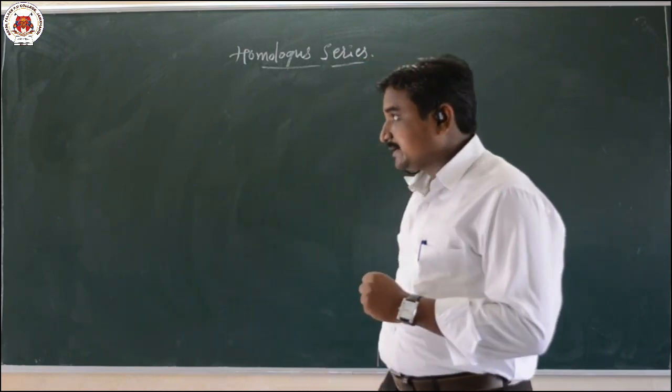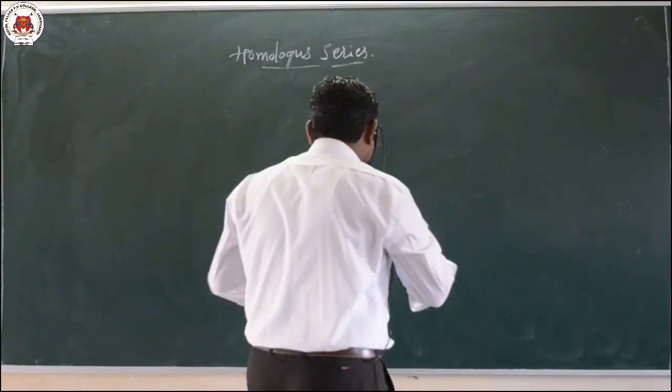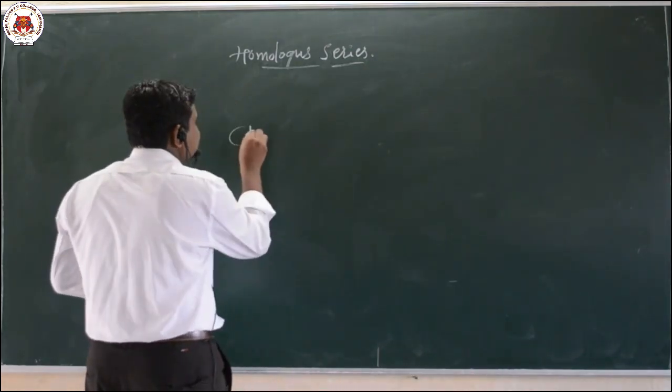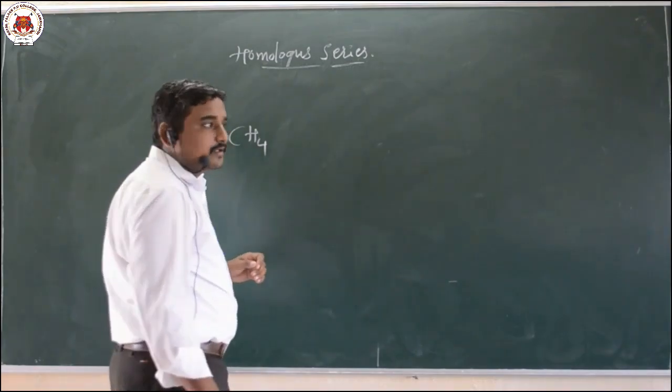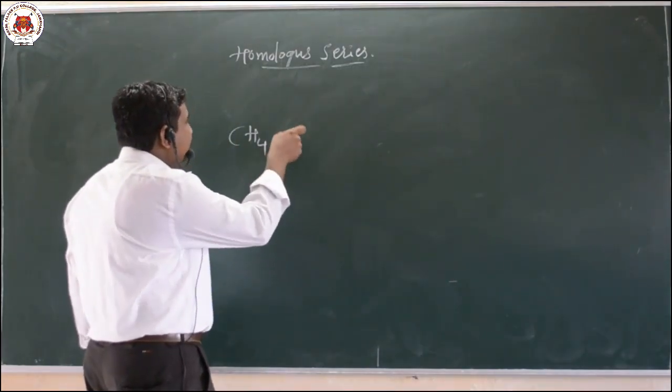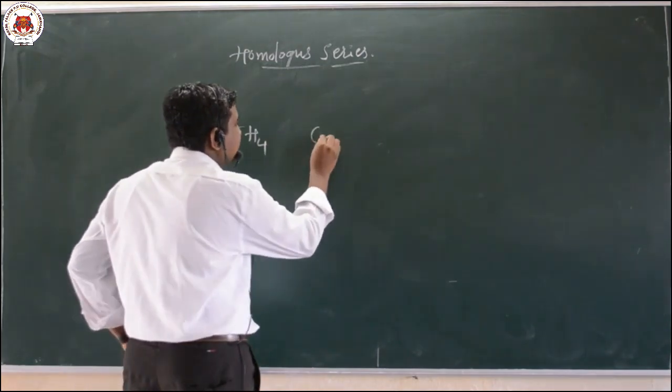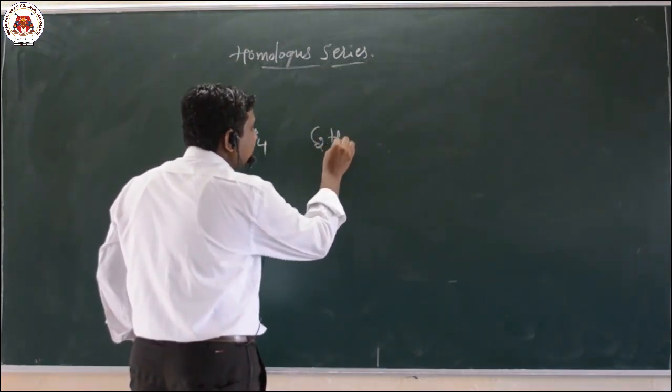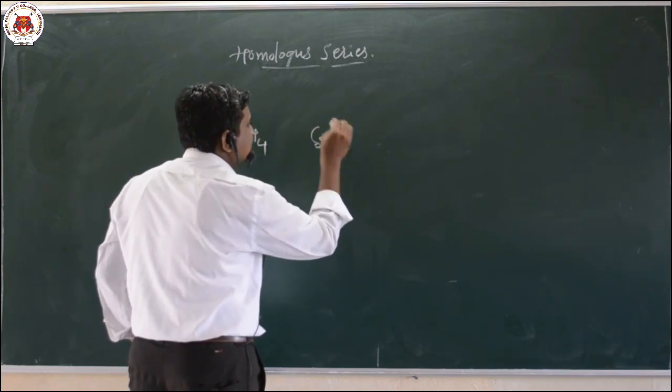For example, for the CH2 group, I will write CH4, which is an alkane. Now the successive, consecutive member of this alkane is C2H6.